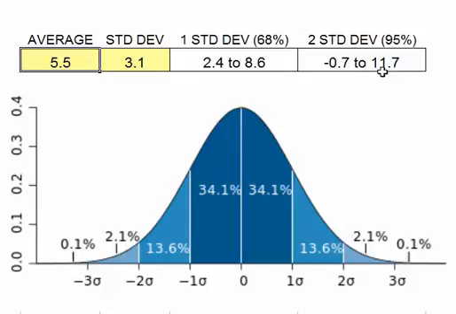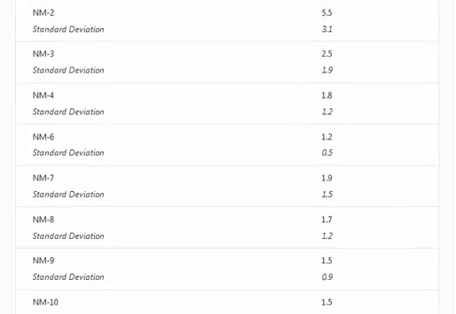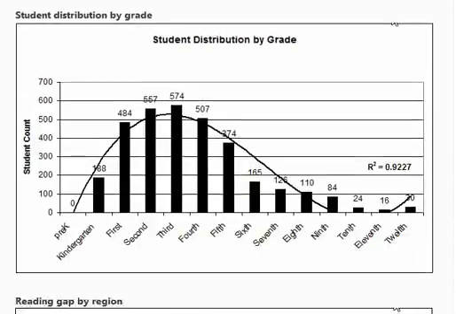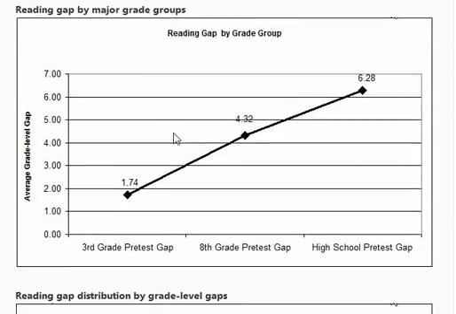And see, here's how it gets ridiculous. A minus 7.7, but 11.7 grade levels behind. That just doesn't even make sense. So we have to be very careful about how we talk about these, and that standard deviation is quite important in understanding what those numbers actually mean. All right, so let's take a look at the next graph.